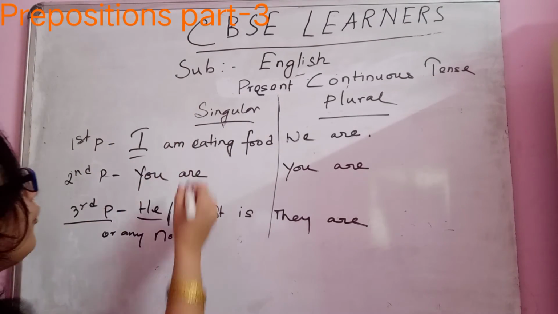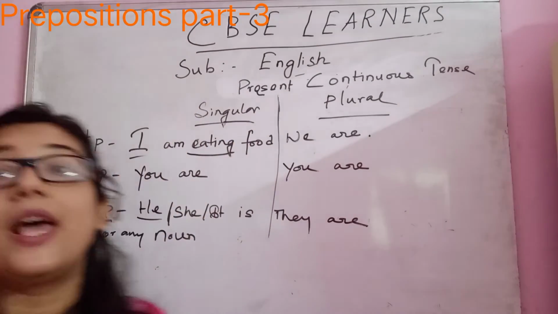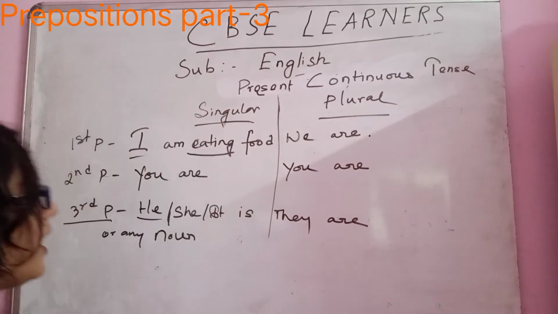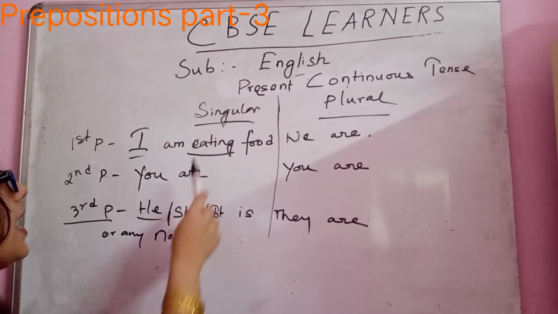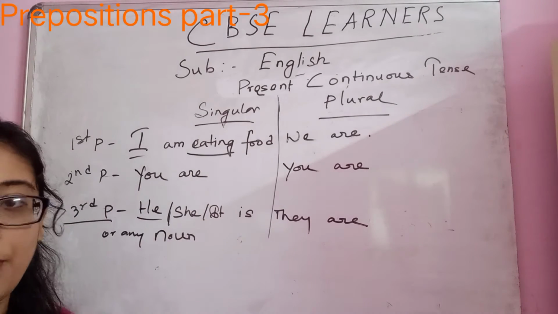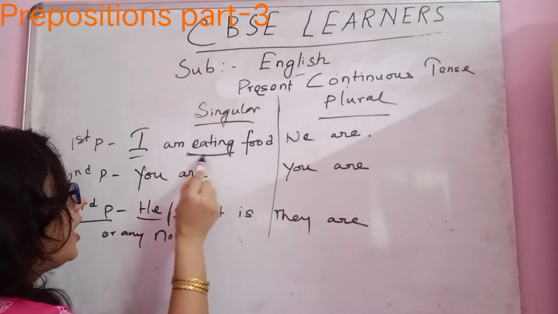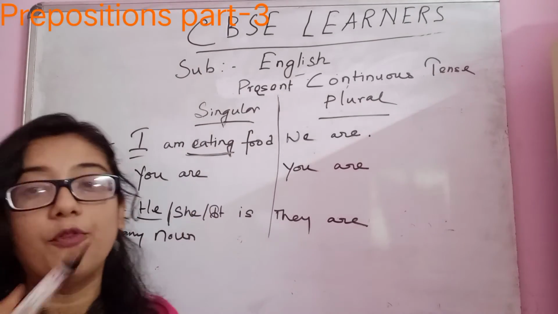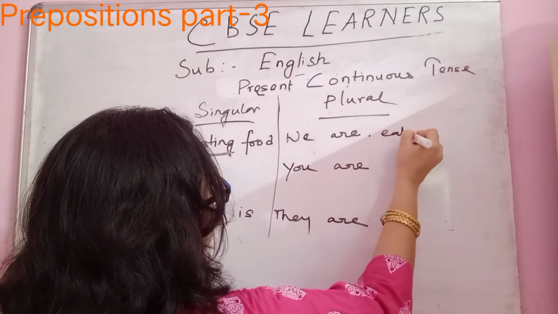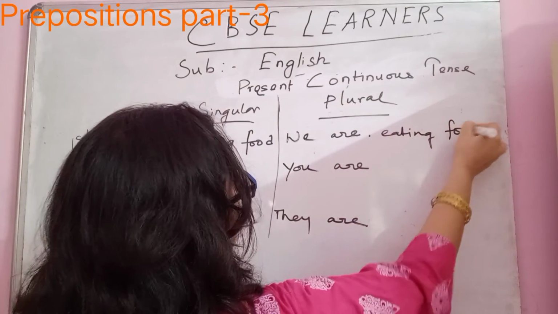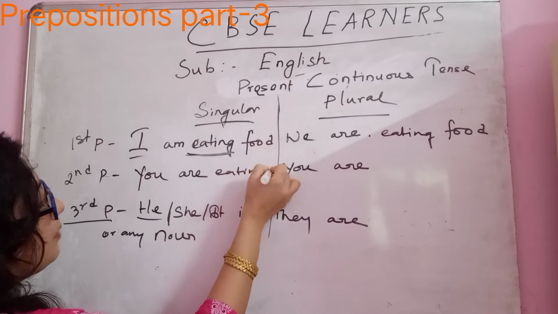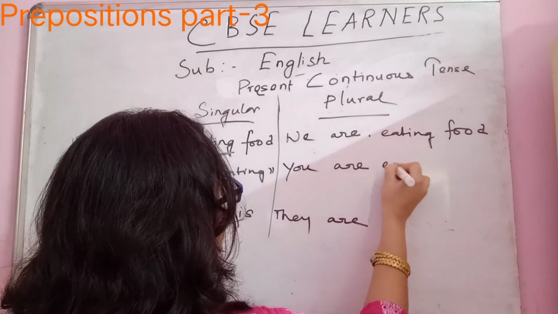So the verb form you are using is the present participle form of verb, not past participle. Don't confuse it. Okay. Eat is the verb plus ing. Eating, present participle or gerund form. Eating, verb plus ing. We are eating food. You are eating same food. You are eating.